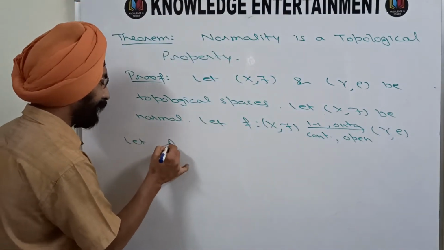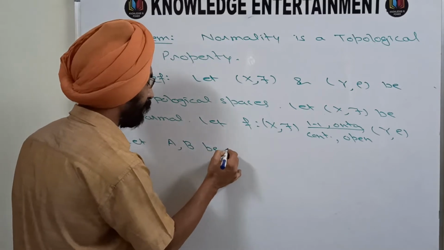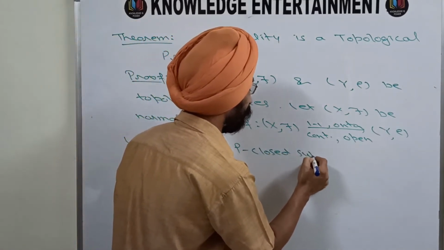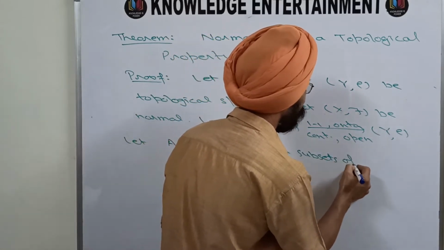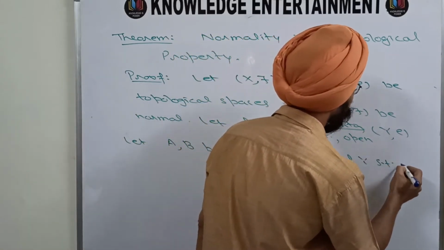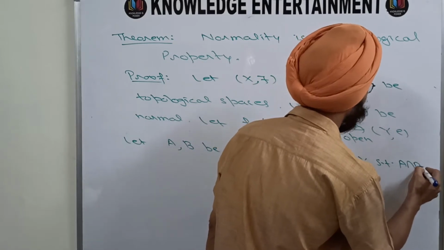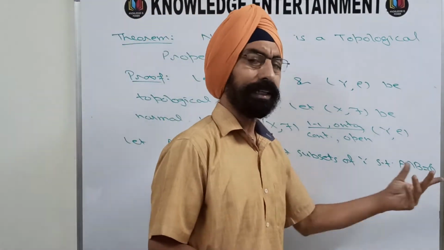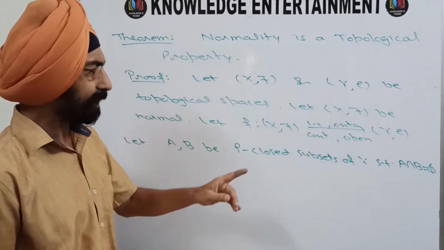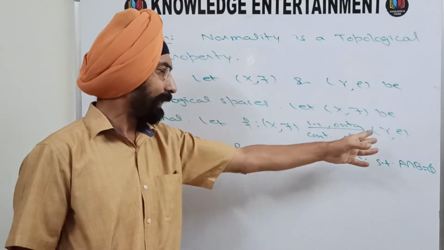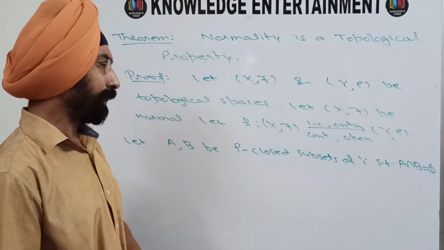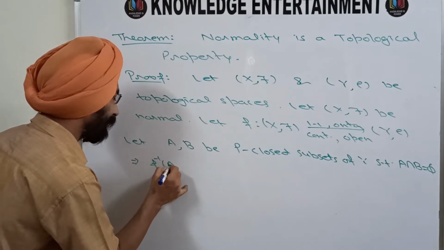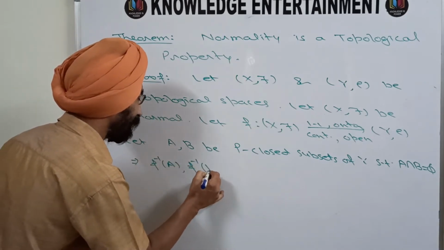Let A, B be rho-closed subsets of Y such that A intersection B is phi. So these two are closed and are disjoint. Since it is onto, we can take the inverse image. That means F inverse A and F inverse B.